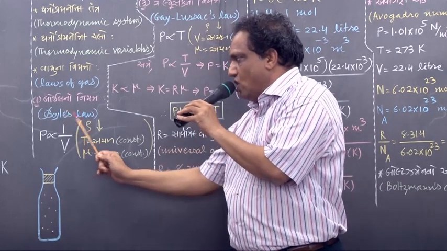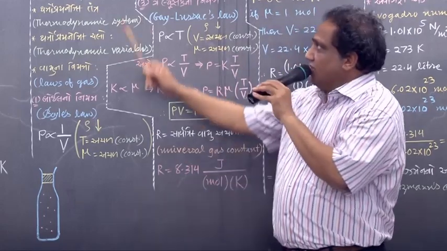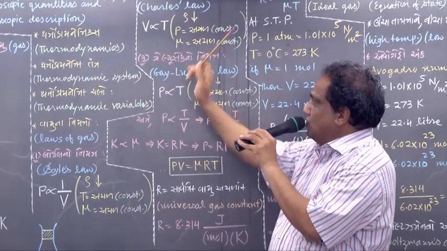This very statement is called Boyle's law. P is proportional to 1 upon V. Then we go for Charles' law.